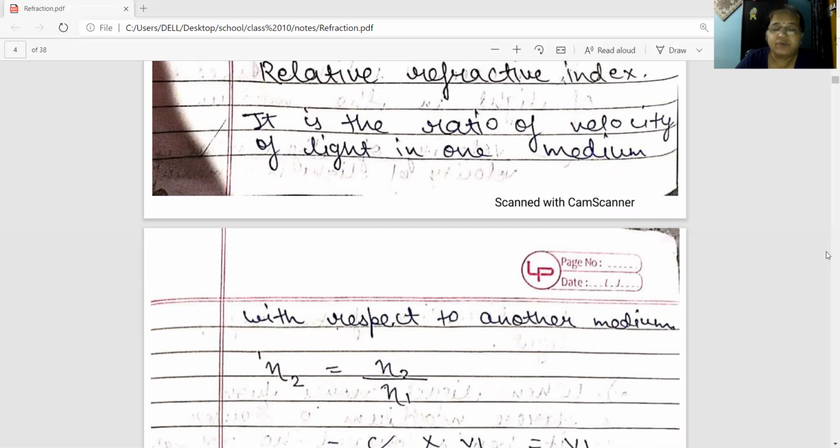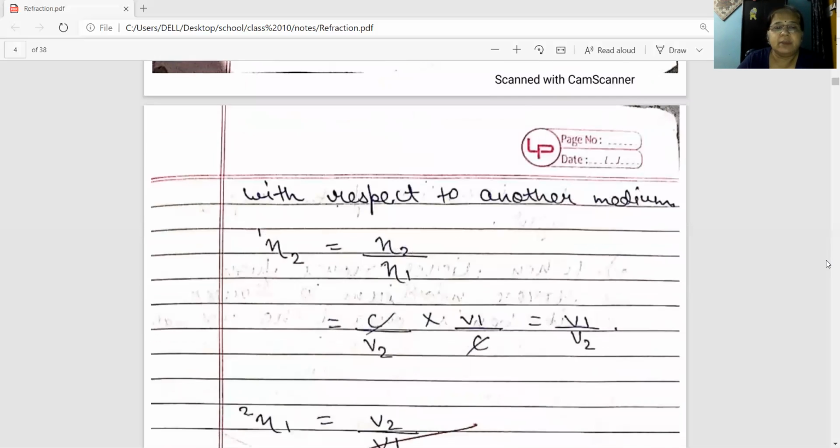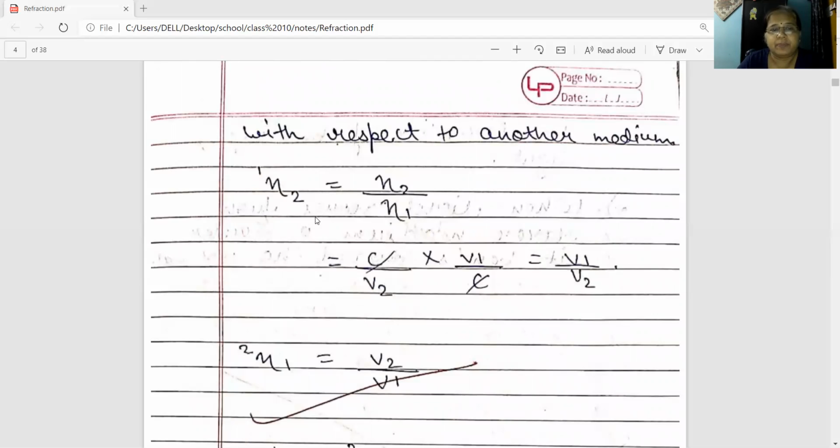So, refractive index of second medium with respect to first medium. We can write it like this, mu 2 1, where 1 you have to write here and 2 here. So this is how you will read it: refractive index of second medium with respect to first medium.